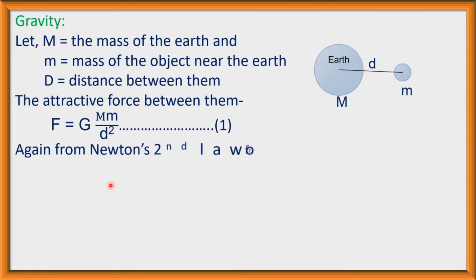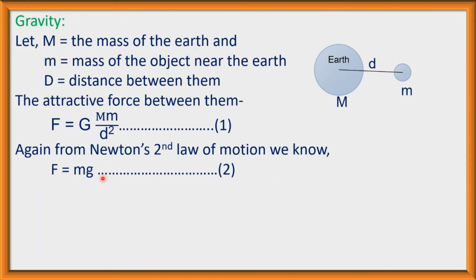And again, from Newton's second law of motion, we know F is equal to ma. Here a is the acceleration, but here acceleration is caused by the gravitational force, so it is acceleration due to gravity and denoted by g. So instead of a, here F is equal to mg. This we get from Newton's second law of motion.